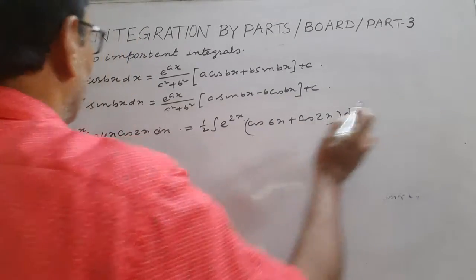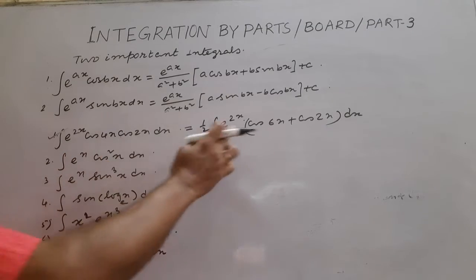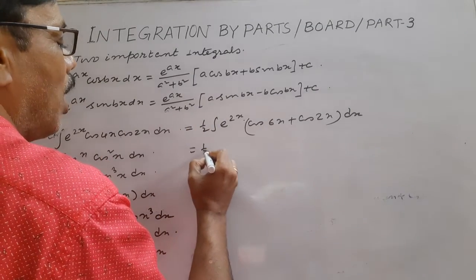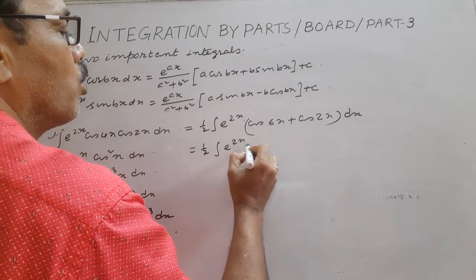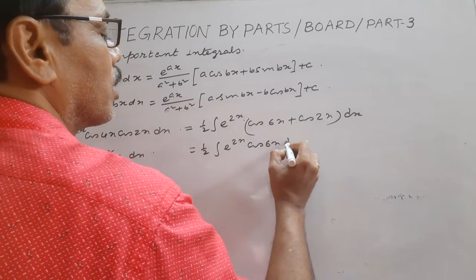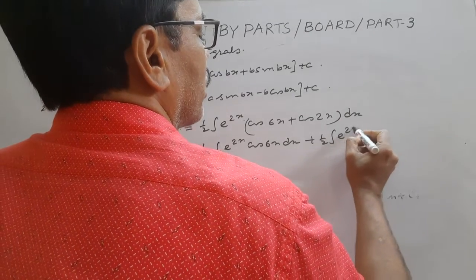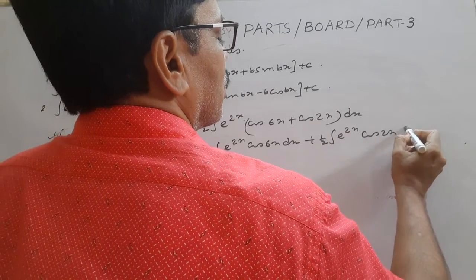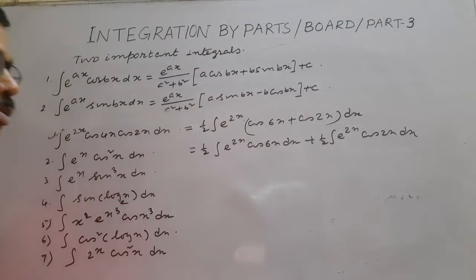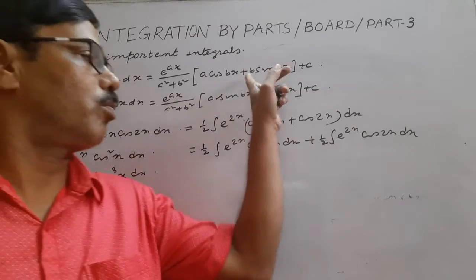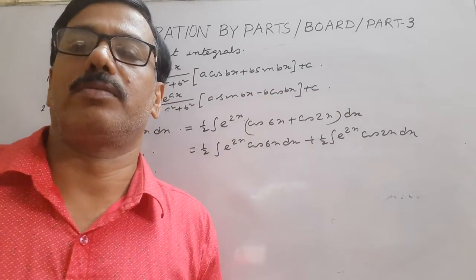So the product form can be written as a sum: half into integral of e to the power 2x cos 6x dx plus half into integral of e to the power 2x cos 2x dx. So it is of form 1, it is of form 1.